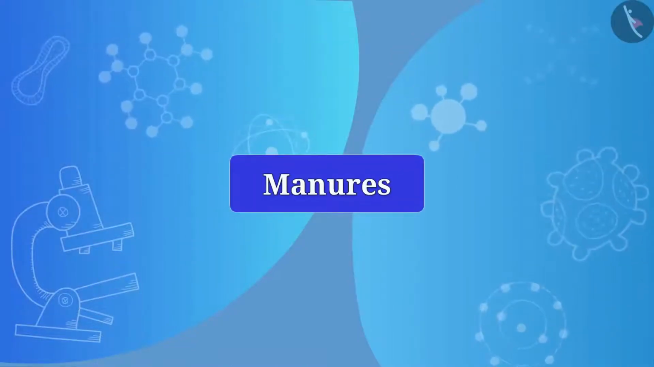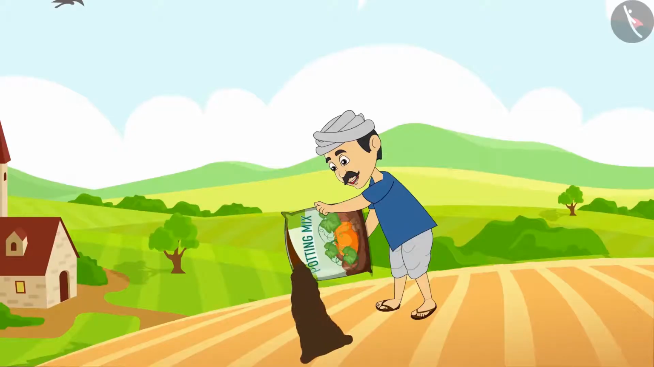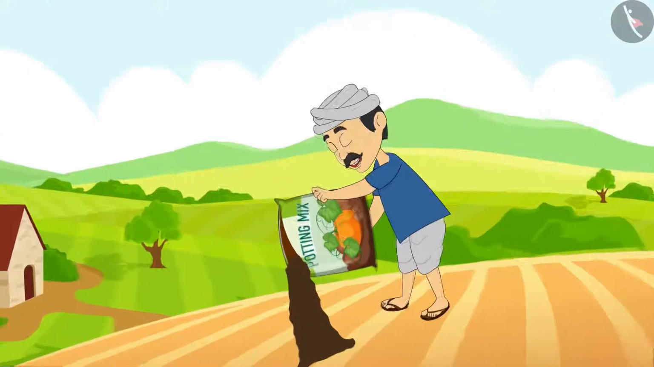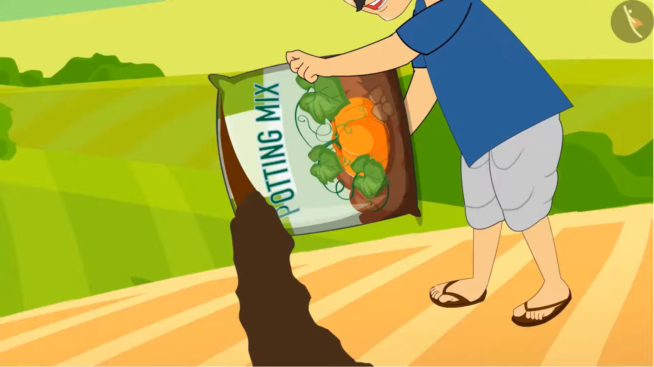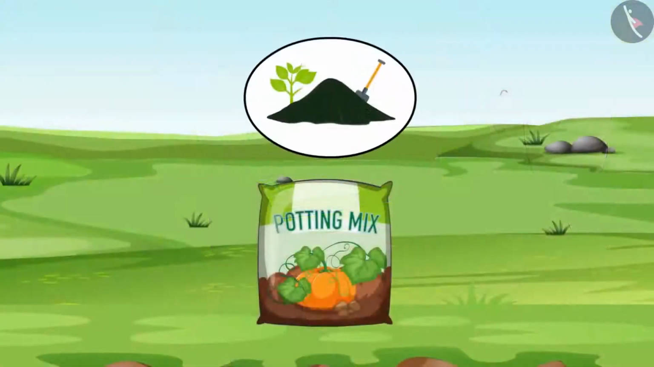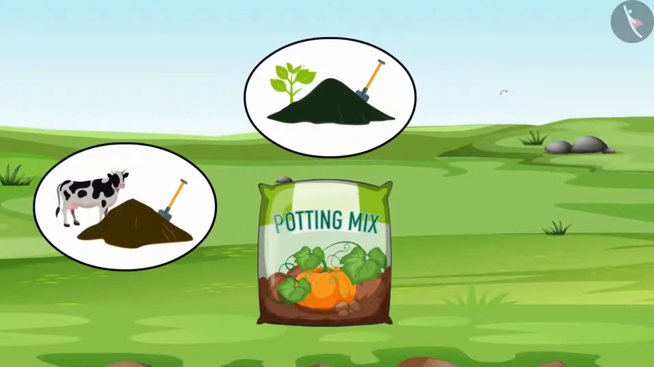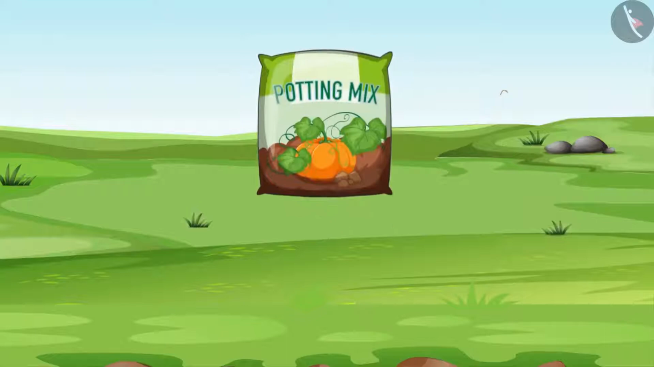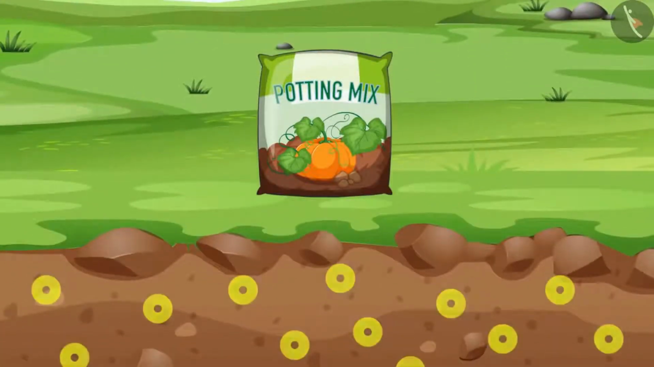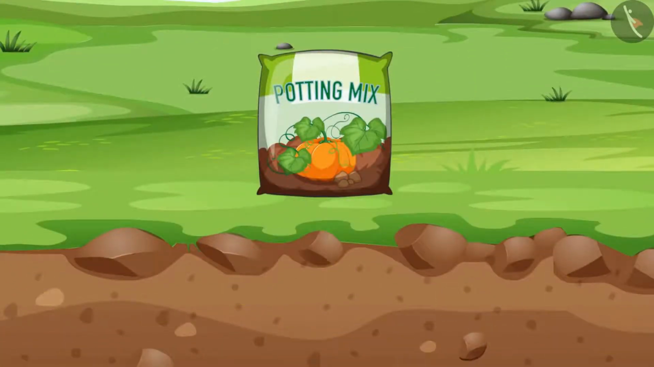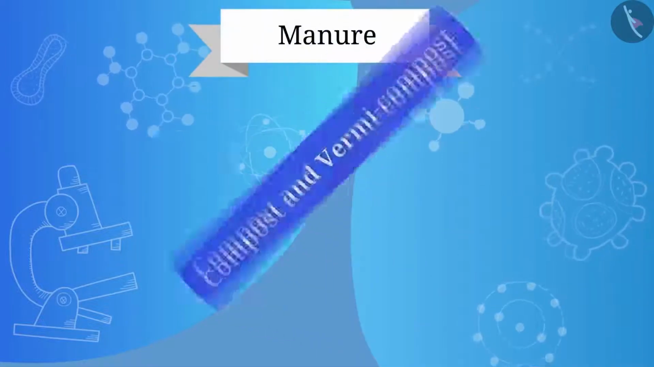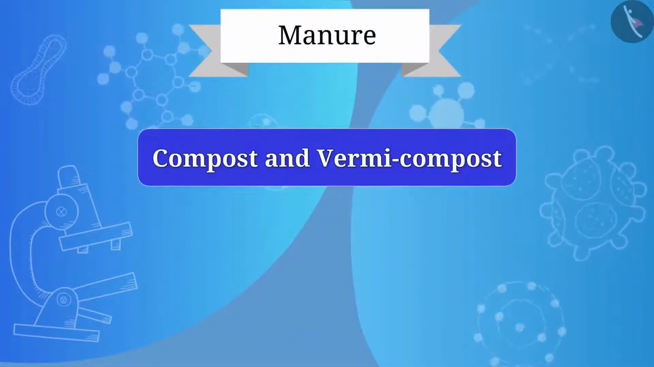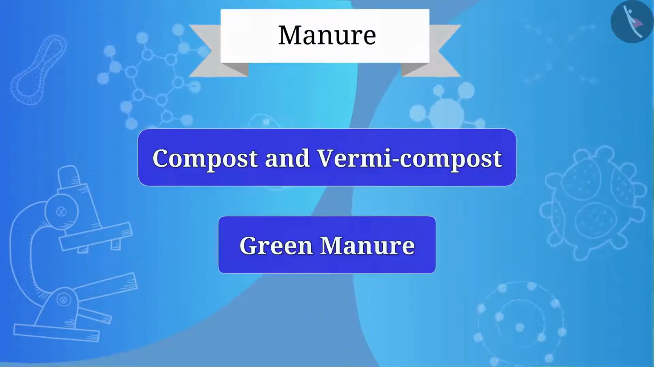Let's know. You must have seen farmers adding black matter to the soil before sowing seeds. The same dark matter is called manure. The fertilizers are prepared by decomposing dead plants, animal waste, vegetable waste, etc., which makes the soil rich. Manure are of two types, compost and vermicompost, and the other is green manure.